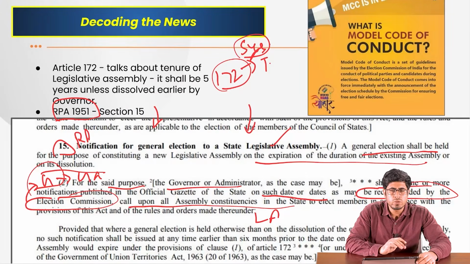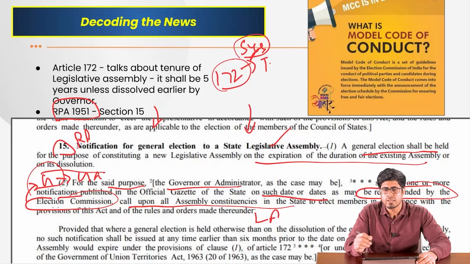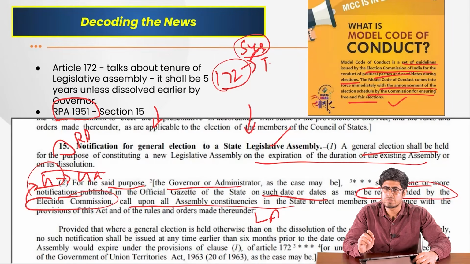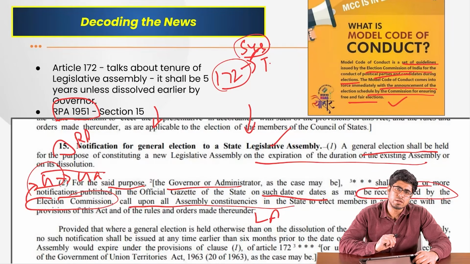Once this election schedule is announced, the model code of conduct comes automatically into force. Now, what is this model code of conduct? The model code of conduct is basically a set of guidelines issued by the Election Commission of India for the conduct of all the political parties as well as the candidates during the election. It comes into force immediately with the announcement of the election schedule by the Commission for ensuring free and fair elections, which are basically the bedrock of parliamentary democracy.